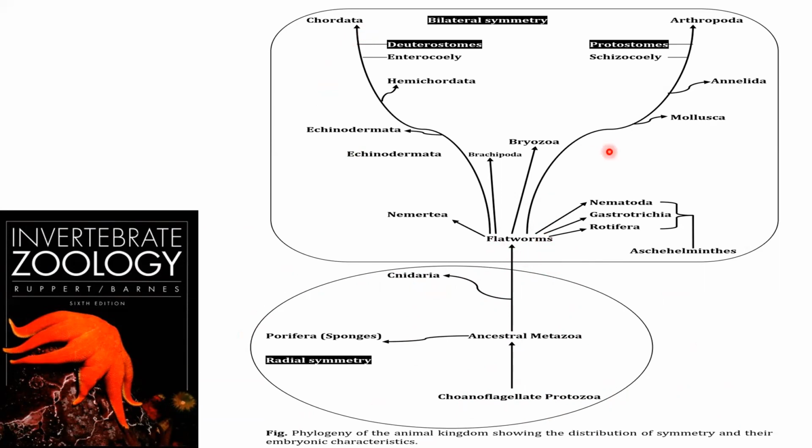Another line is Mollusca, Annelida, and Arthropoda. Those are the protostomes, whereas Echinodermata, Hemichordata, and Chordata are the deuterostomes. The deuterostomes show enterocoely, whereas the protostomes show schizocoely.